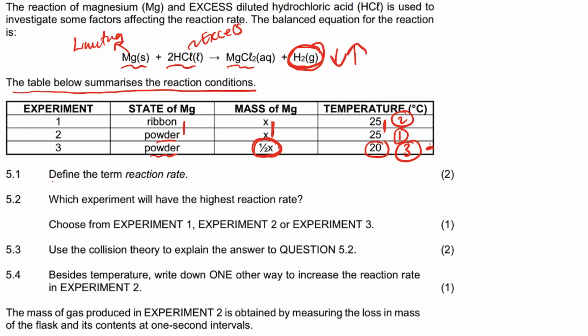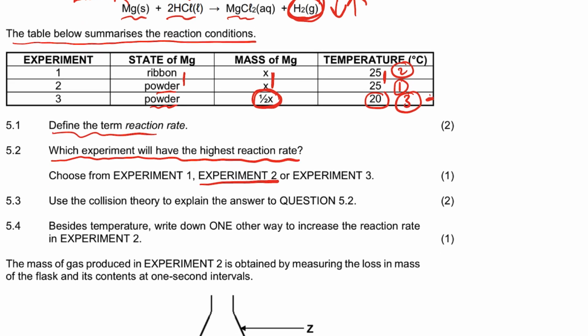Okay, 5.1, define the term rate of reaction. Guys, stick to the exam guideline. The rate of reaction is the change in concentration of product or reactant per unit time. Don't forget the per unit time there, it's very important. Which experiment will have the highest reaction rate? It's experiment 2, right?